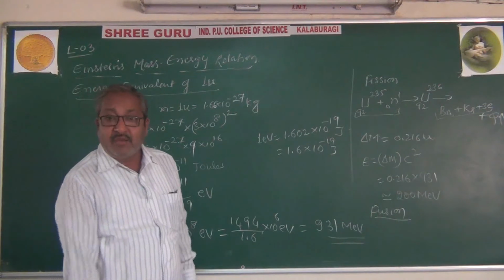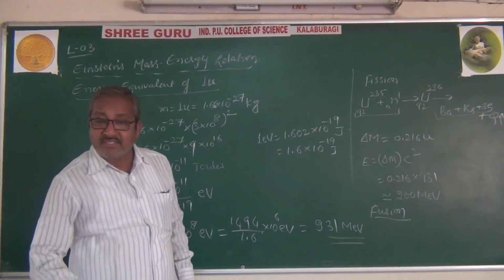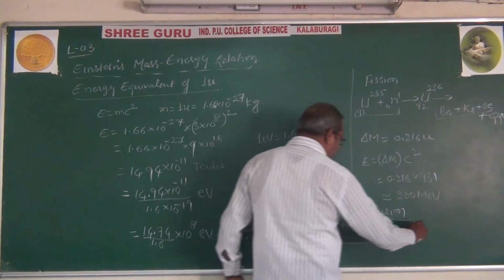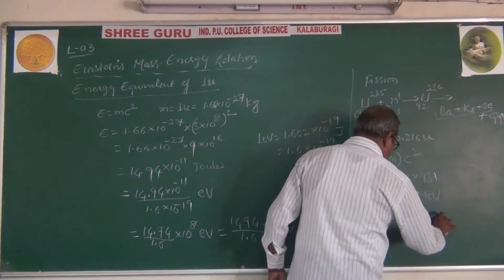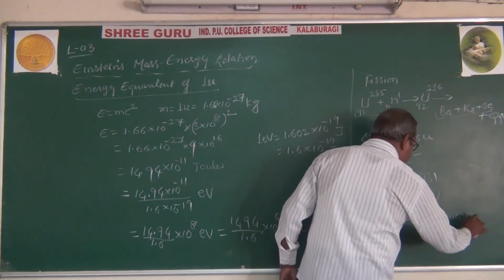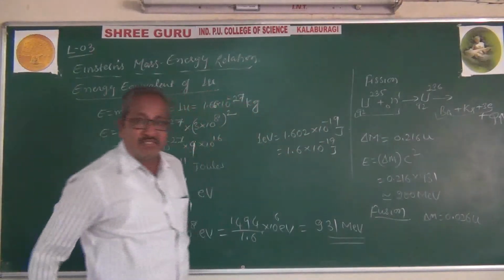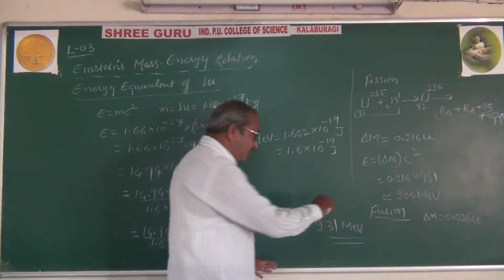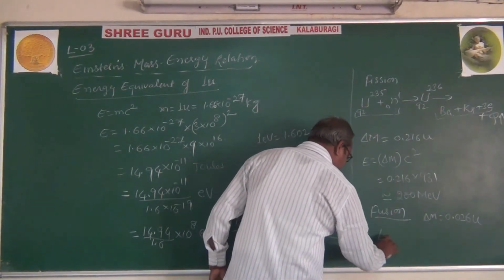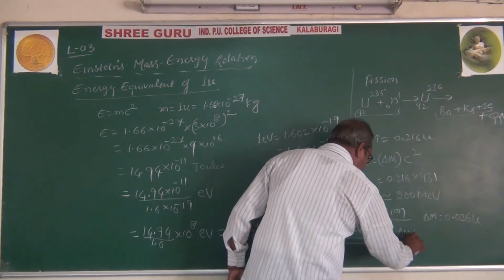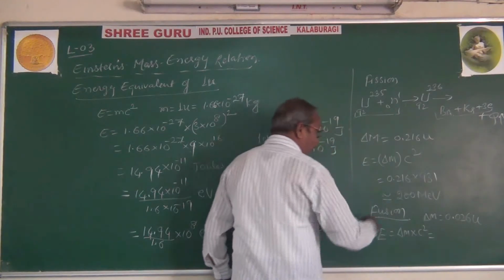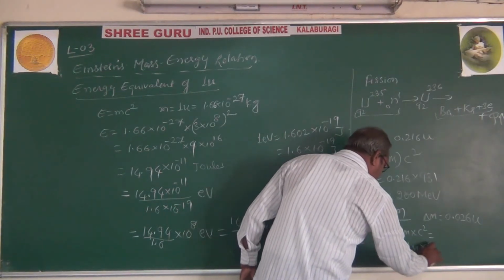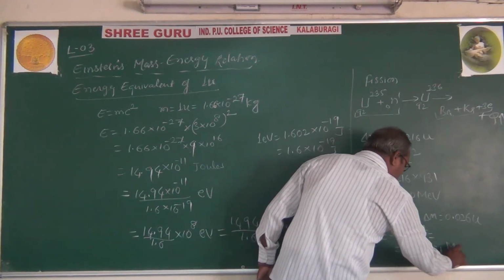sum of the mass of the reactants minus sum of the mass of products, and that gives the mass defect, delta M, which is about 0.026 U. Approximately 0.026 U comes as the mass defect, and that is also converted into energy, that is E equal to again delta M into C square. You have to go for it in terms of atomic mass unit, which is delta M into 931 mega electron volt